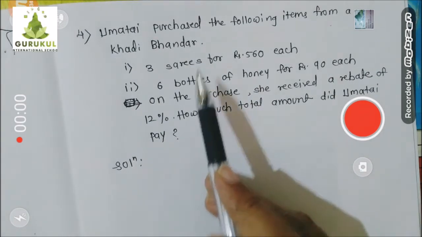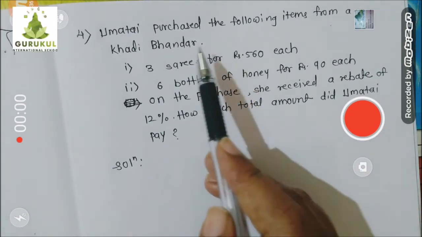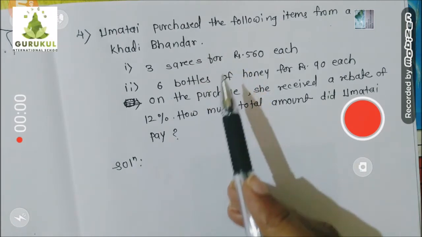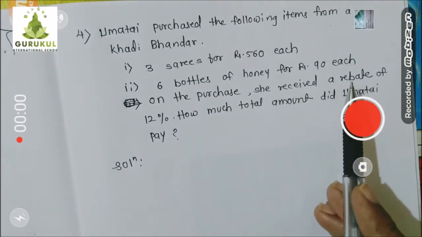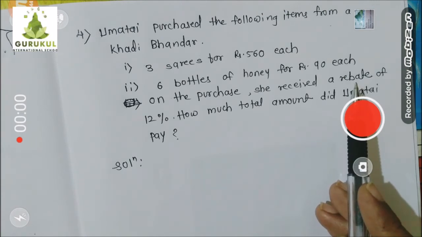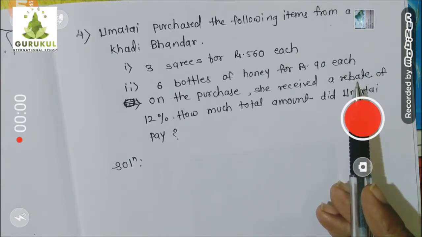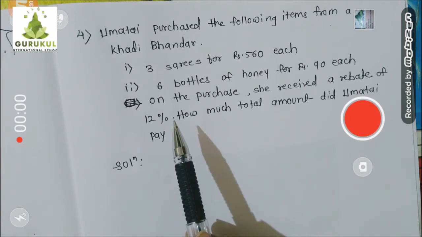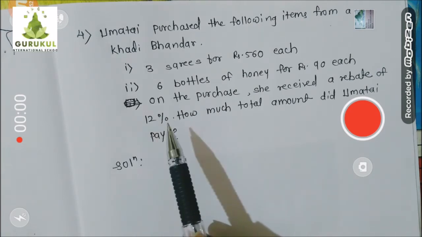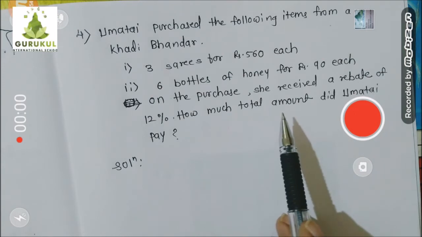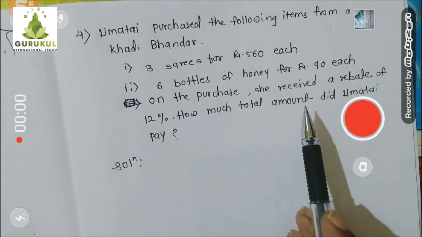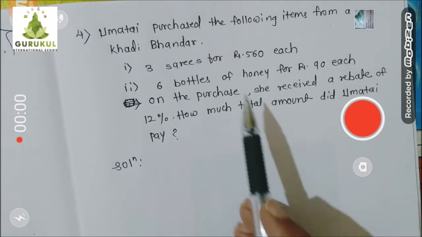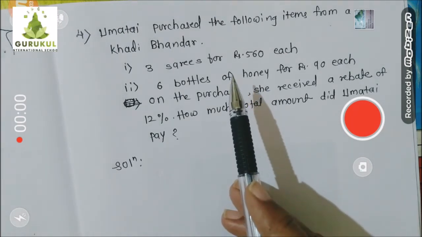So these two things she has bought, and on whatever total cost occurs on these two things, she got the rebate. Rebate means discount. She got a discount of 12%. Then how much will she actually have to pay to the Khadi Gramodyog? That we have to find out. So children, in three steps we will solve this.